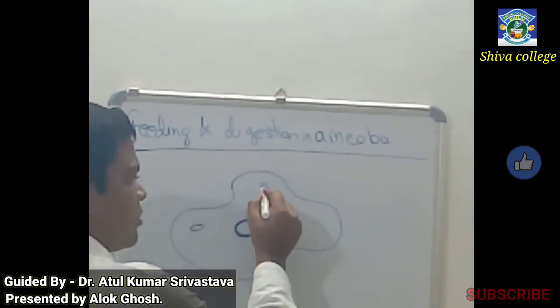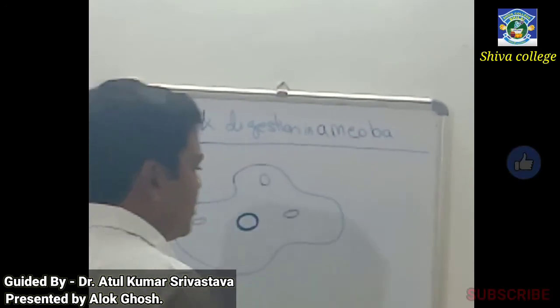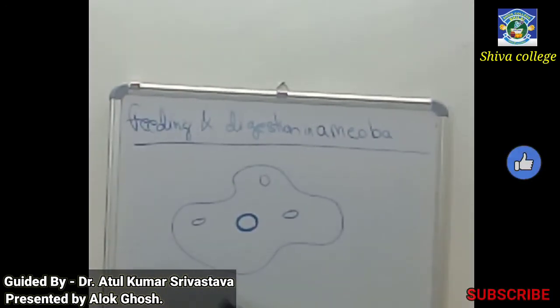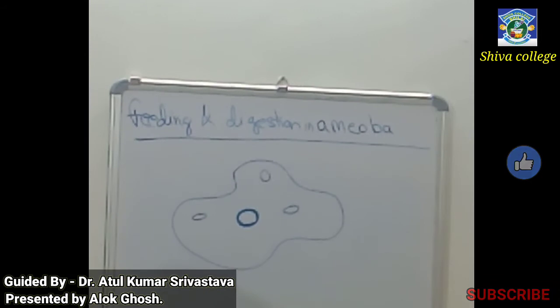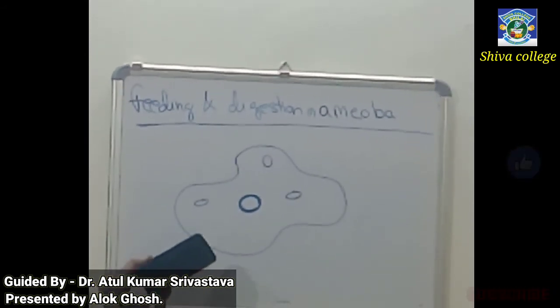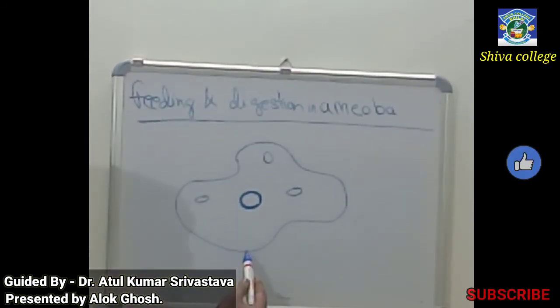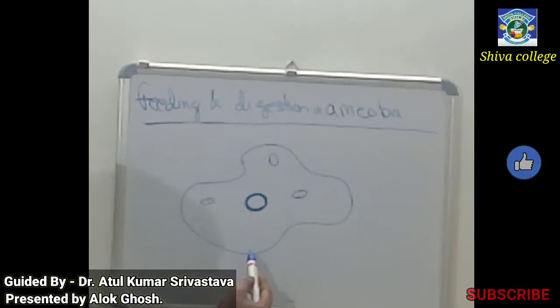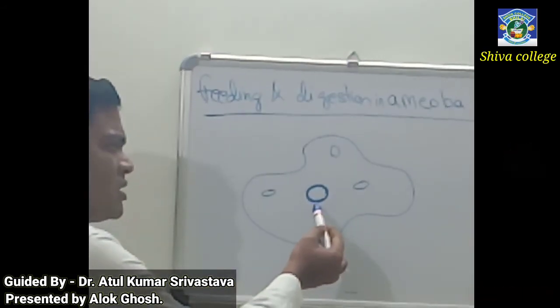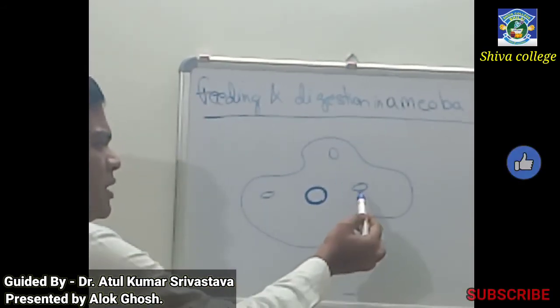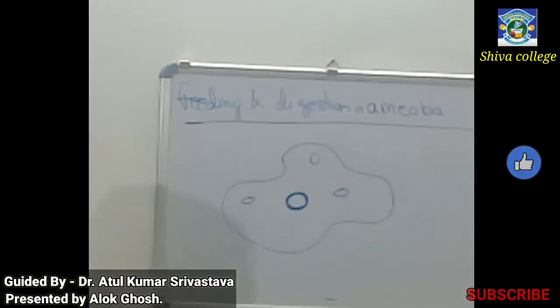So it is a rough diagram of an amoeba. It has a cell membrane as I have drawn over here. With that it has a dense nucleus, and bubble-like vacuoles.